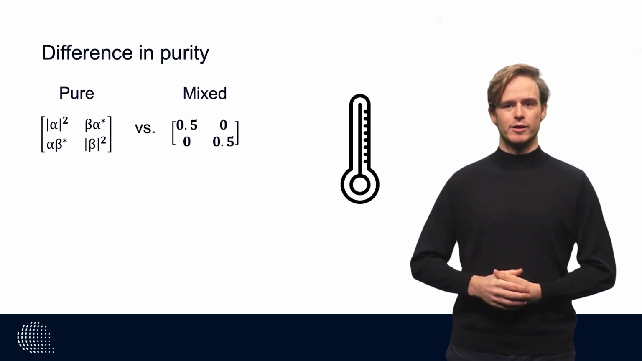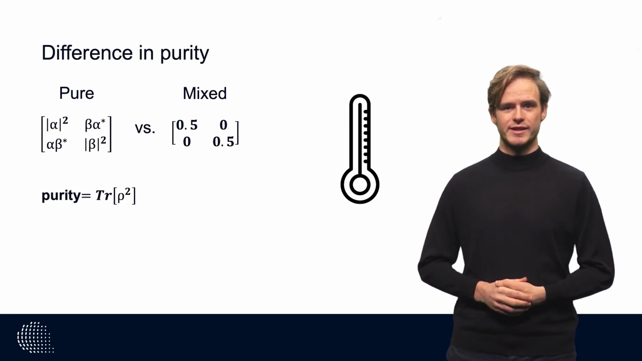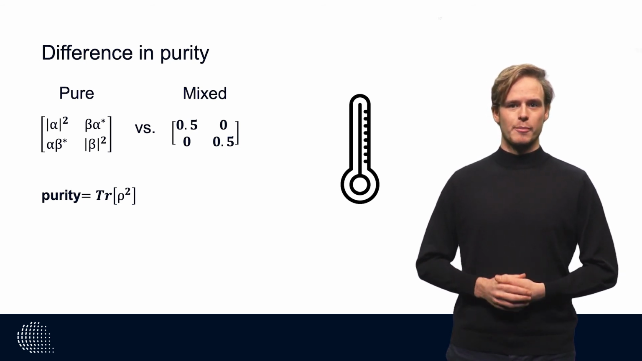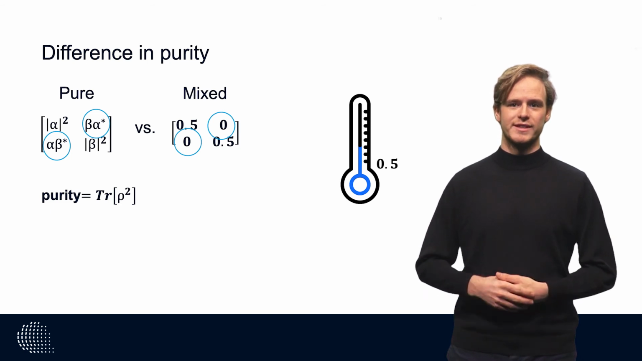The purity of a quantum state is defined as the trace of the squared density matrix. So purity is trace rho squared. The purity for a maximally mixed state is 0.5, and for a pure state, it's 1.